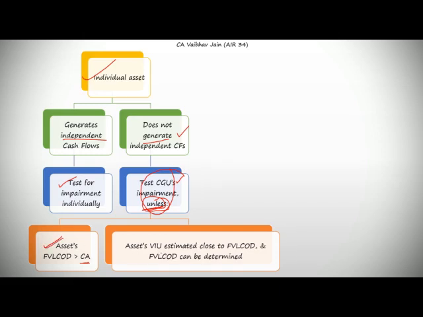Second case says that the asset's value in use is estimated close to the FVLCOD and FVLCOD can be determined. So this means that if the FVLCOD can be determined and if it is greater than the carrying amount, and I am estimating that the value in use is close to FVLCOD, therefore that means that there is no requirement for impairment, and therefore this forms our unless condition. In this condition, we do not check the individual asset for impairment.